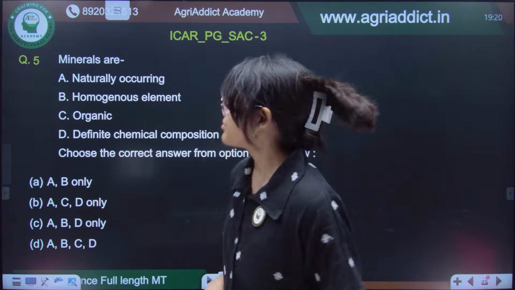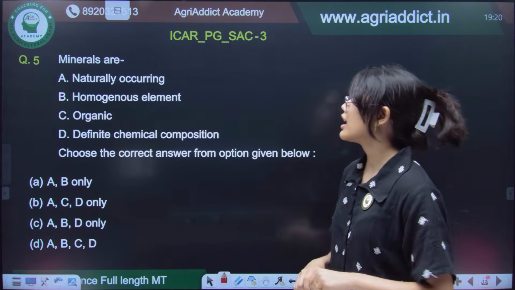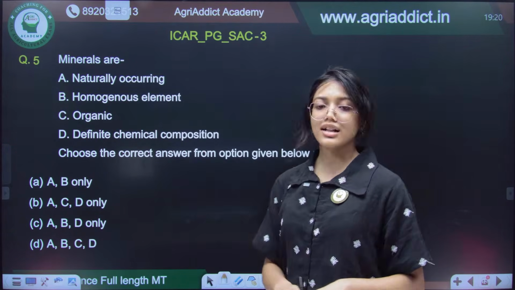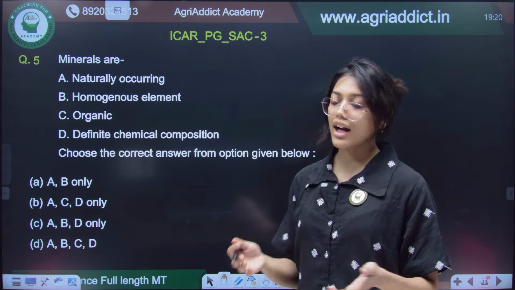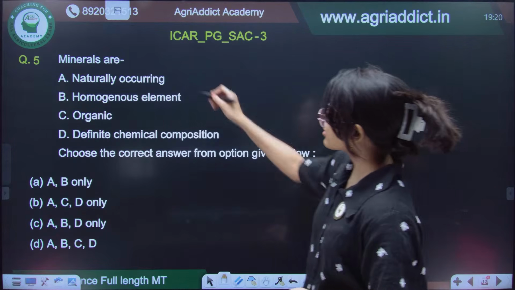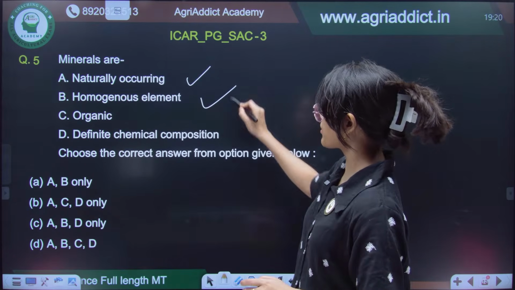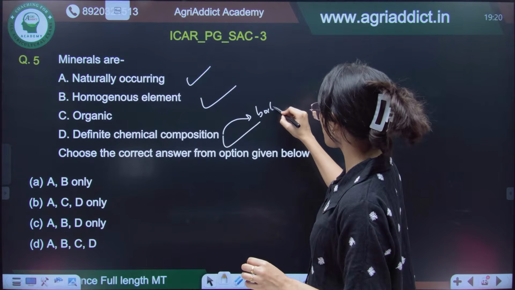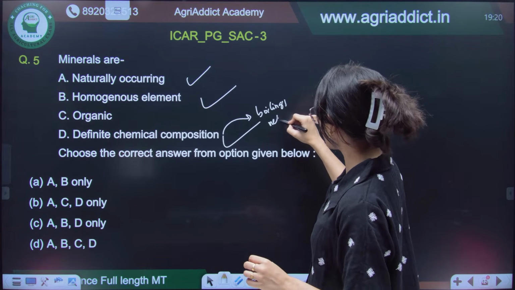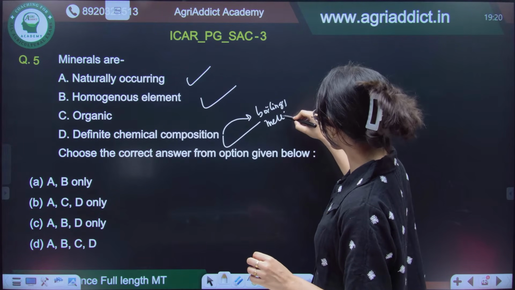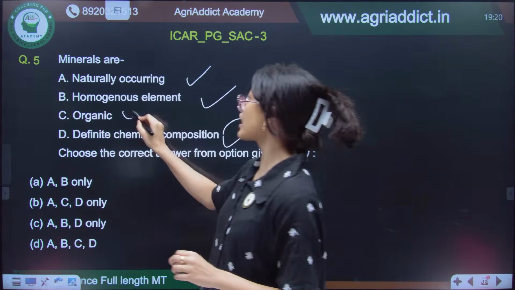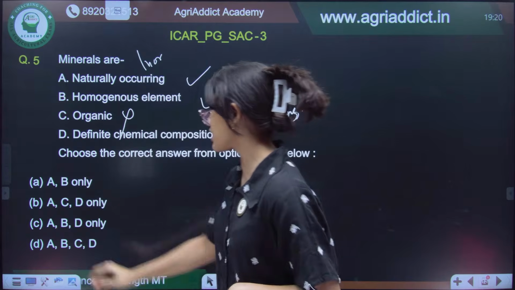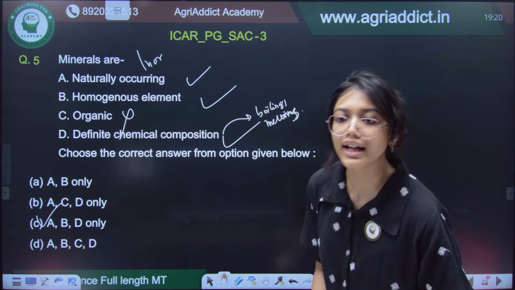Now, what are minerals? Are they naturally occurring? Are they homogeneous? Are they organic? Do they have any definite chemical composition? They will be naturally occurring, homogeneous, and have a definite chemical composition. That means they will have a fixed boiling and melting point and a fixed molecular formula, but they will not be organic. They are strictly inorganic. So the answer is A, B and D.